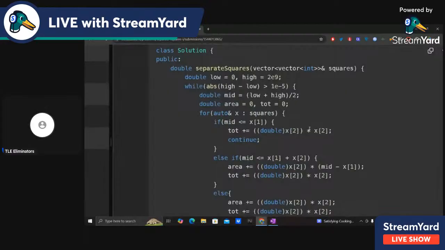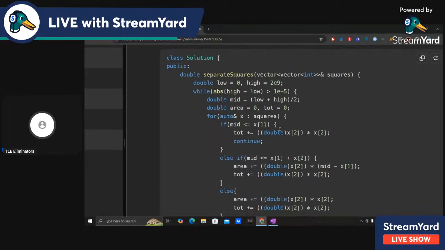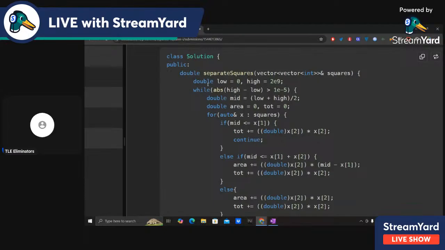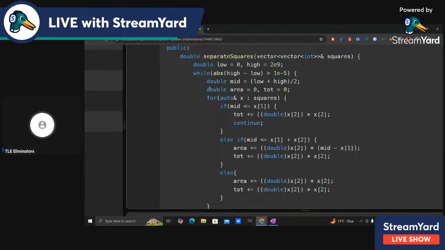All right. So the code is something like we have the separate squares function, and I set low equals 0, high equals 2e9. While high minus low is greater than 1e-5, I use absolute for no reason; actually, it is not necessary. Double mid equals low plus high by 2. Then we calculate the area and the total area. The area variable stores the total area under the line, and the TOT variable stores the total area. It doesn't depend on where the line is.